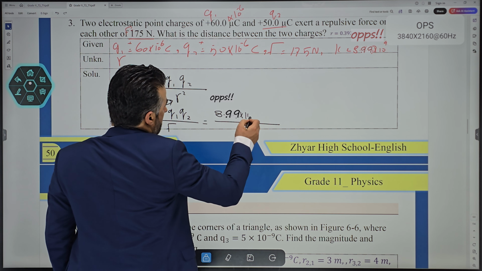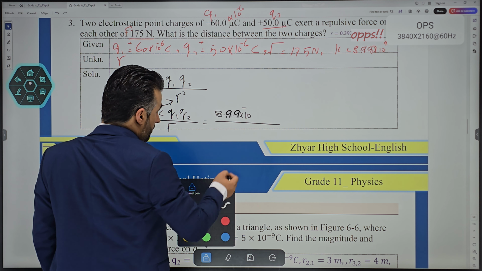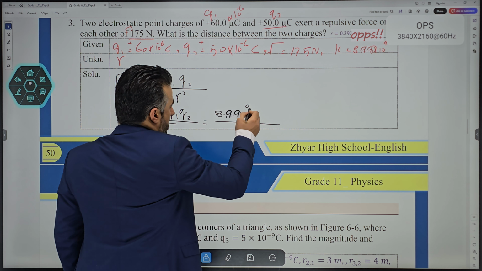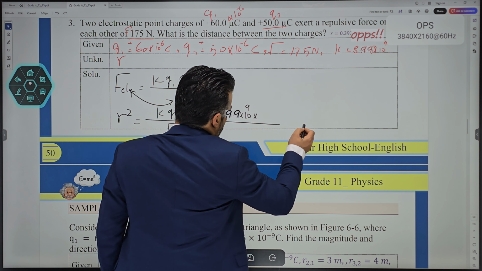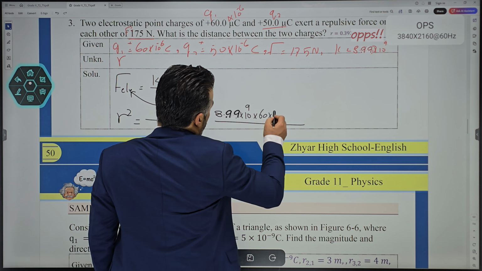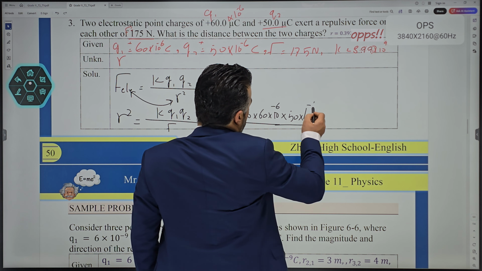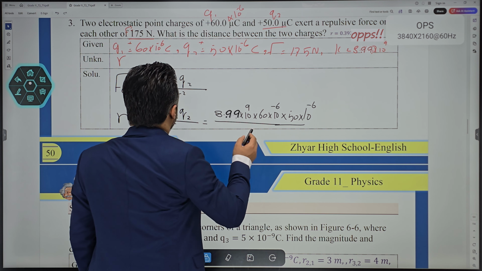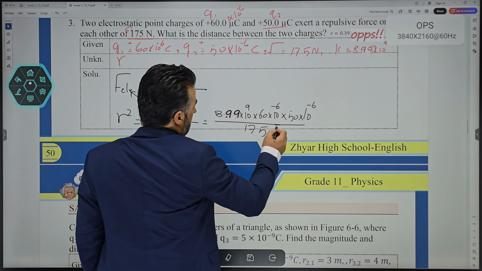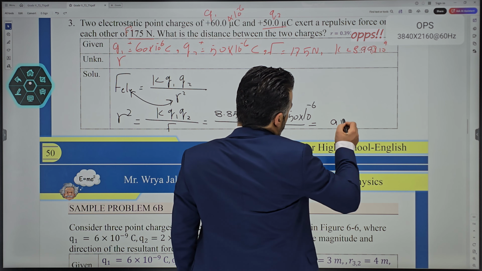Now all we have to do is just plug in the numbers. 8.85 times 10 to the power positive 9 times charge Q1 and charge Q2, these are 60 micro, negative 6 times 50 micro, negative 6, and then divide by the force, which is 175 Newton. Once you do this, of course, you get a certain answer here.